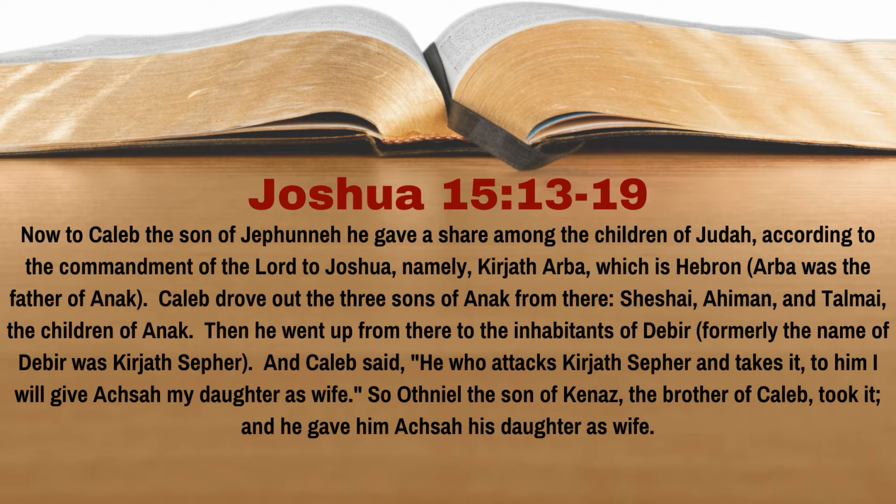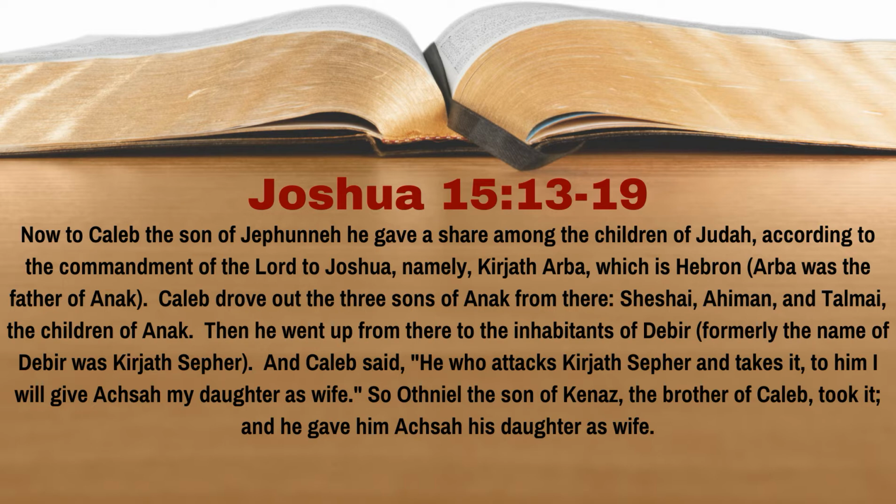Now to Caleb the son of Jephunneh he gave a share among the children of Judah, according to the commandment of the Lord to Joshua, namely Kirjath Arba, which is Hebron. Arba was the father of Anak. Caleb drove out the 3 sons of Anak from there, Sheshai, Ahiman, and Talmai, the children of Anak. Then he went up from there to the inhabitants of Debir. Formerly the name of Debir was Kirjath-Sepher.